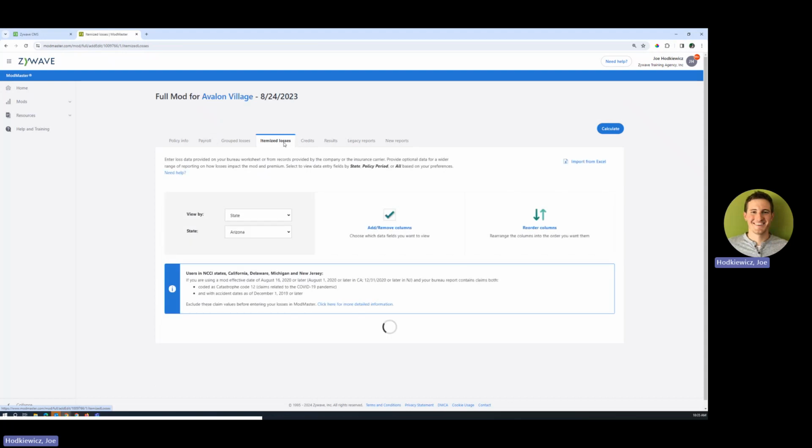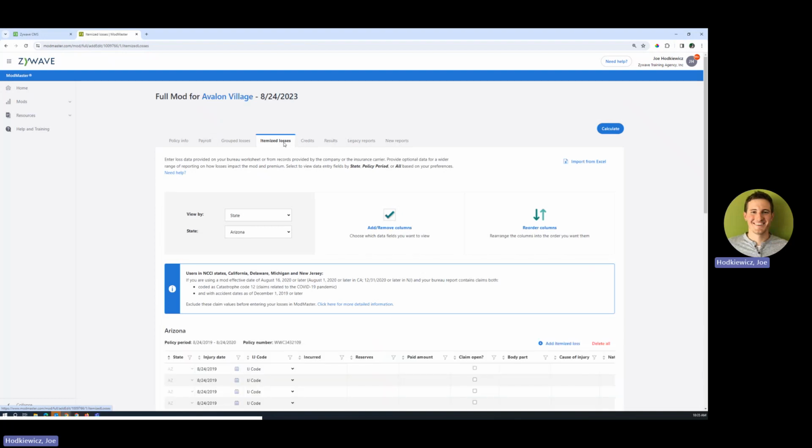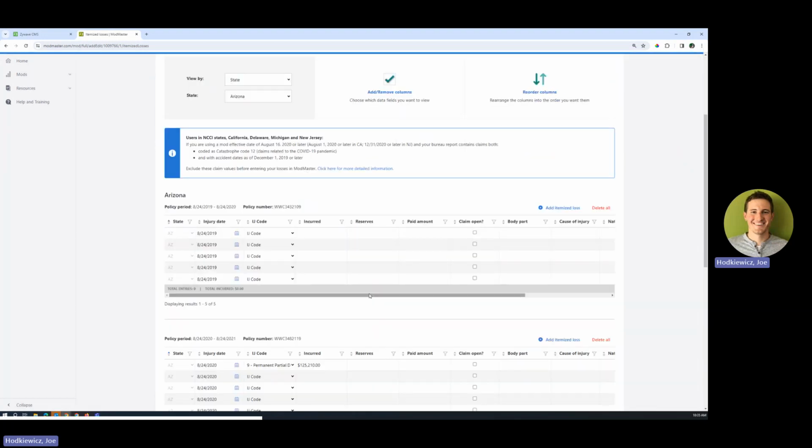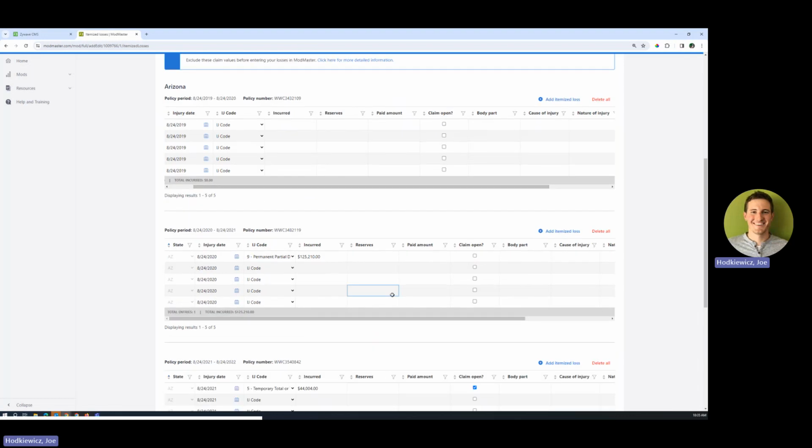I mentioned we have over 40 reports. I would say more than half of those reports are contingent on levels of loss detail that are not included on the mod worksheet. So think like department, body part, nature of injury, the cause of injury. We can't pull those off the worksheet because they're not included in the worksheet. However, if you wanted to either manually enter them, you could do that. We have a drop down, allows you to draw patterns for the insureds to see why maybe Department B has a higher chance of losses than Department A.